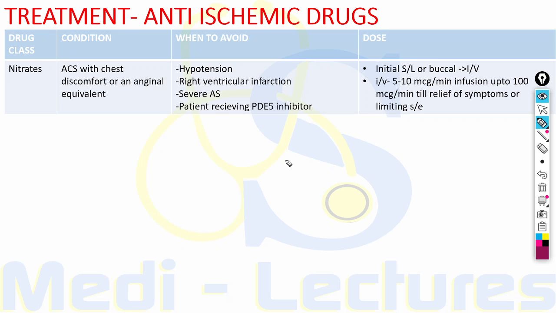The acute phase treatment involves anti-ischemic drugs and anti-thrombotic drugs, and there is long-term treatment of the patient on an OPD basis. Let's start with the anti-ischemic drugs. The first drug class which is used are nitrates.